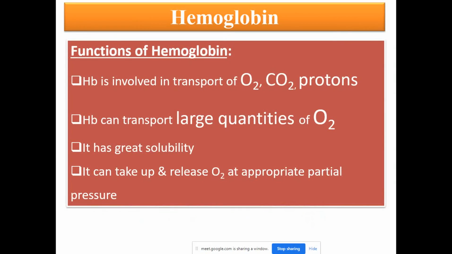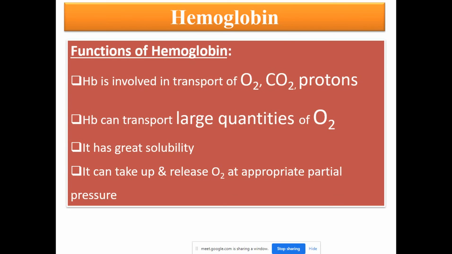Let us have a quick review of hemoglobin functions. Hemoglobin is involved in the transportation of oxygen, carbon dioxide and protons. It can transport large quantities of oxygen. It has great solubility, so it can dissolve and transport many proteins and inorganic substances as well.